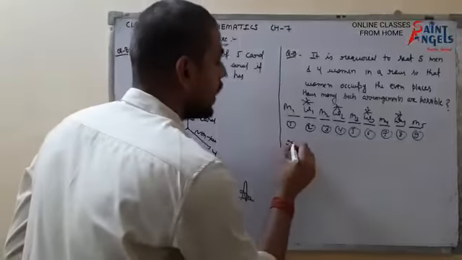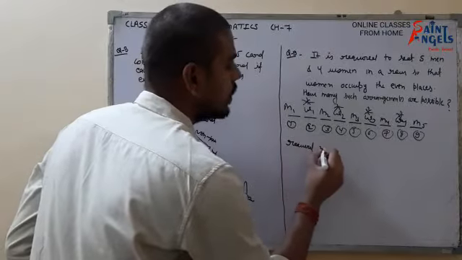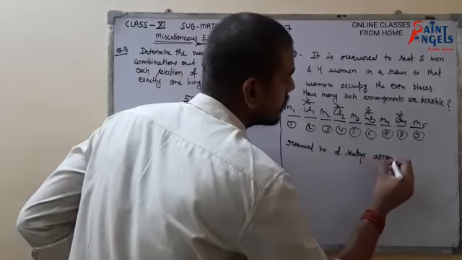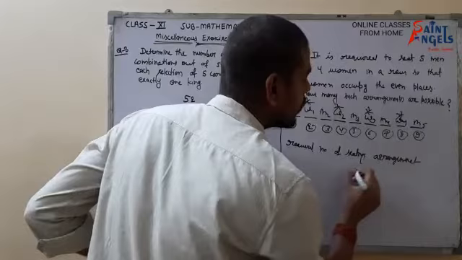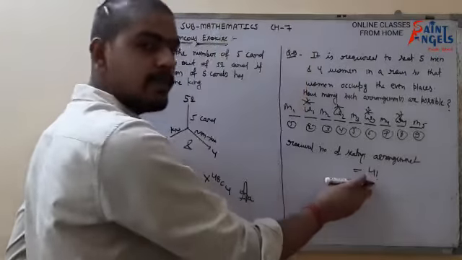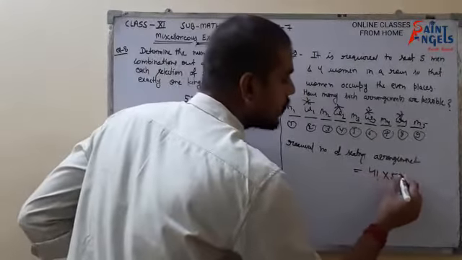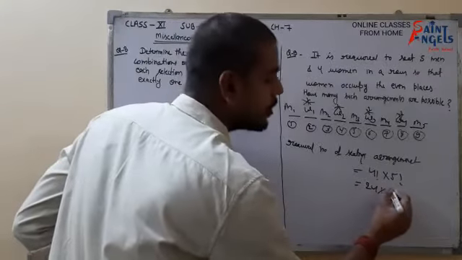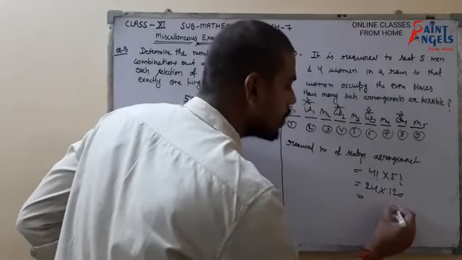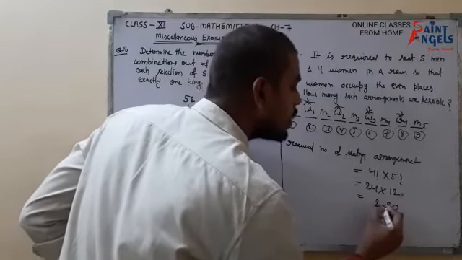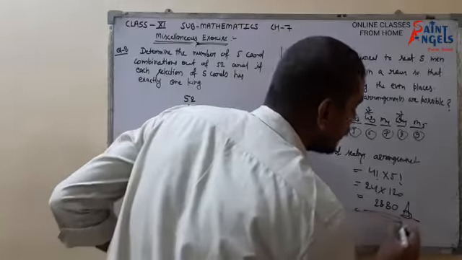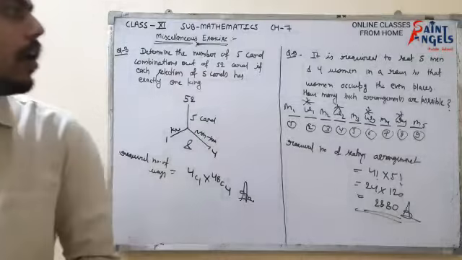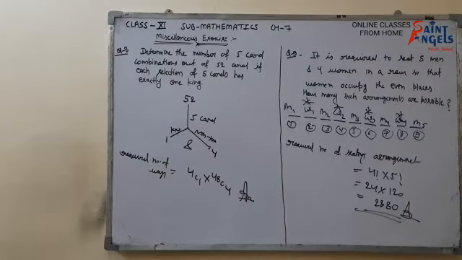So now the required number of seating arrangements would be equal to 4 factorial, which is the arrangement of the women, times 5 factorial, which is the arrangement of the men. 4 factorial is 24 and 5 factorial is 120, so 24 times 120 is 2880. So these are the total ways in which these men and women can be arranged, where women will occupy the even places. I hope it's clear. Please pause the video and note it down.